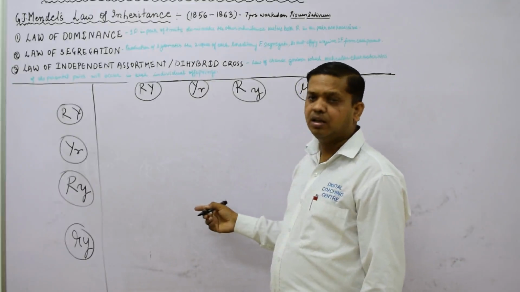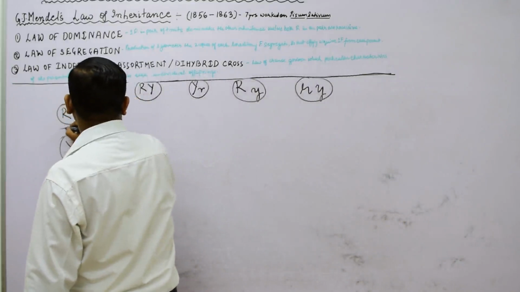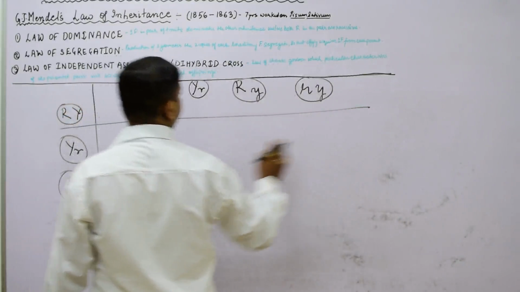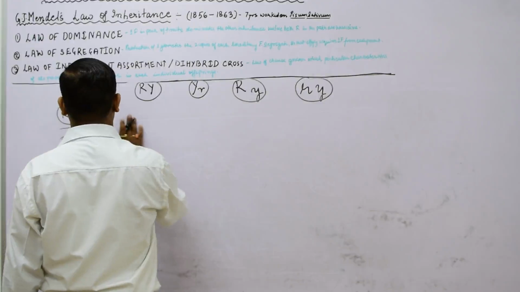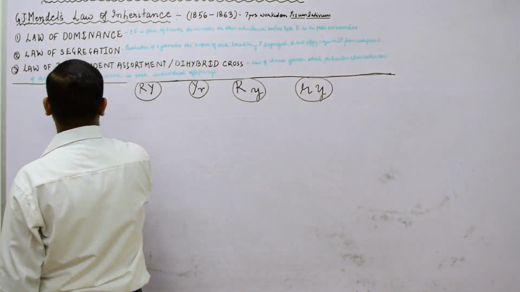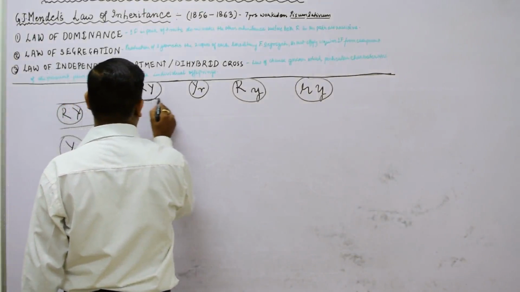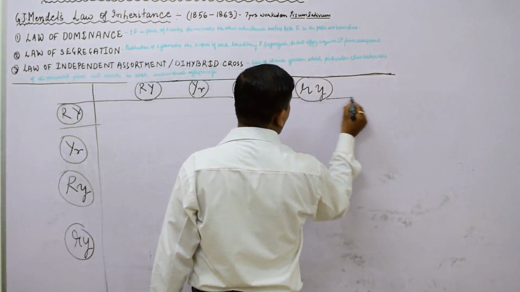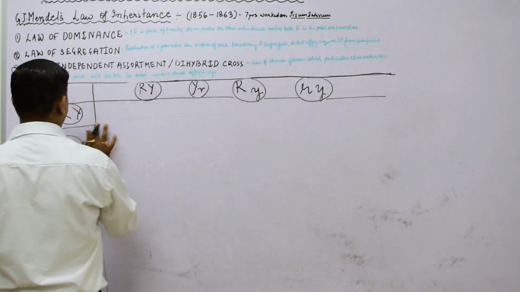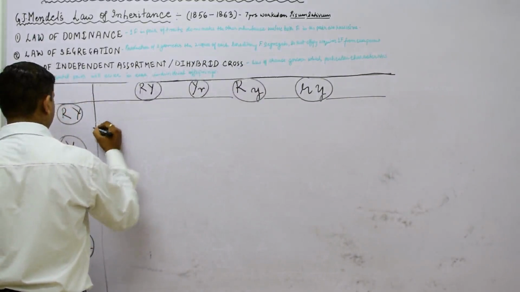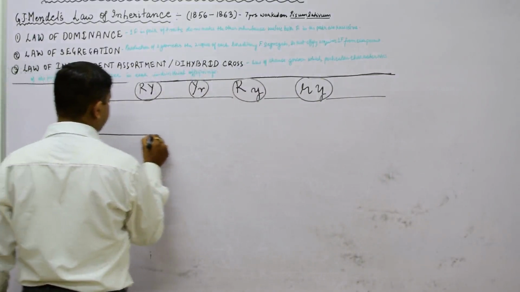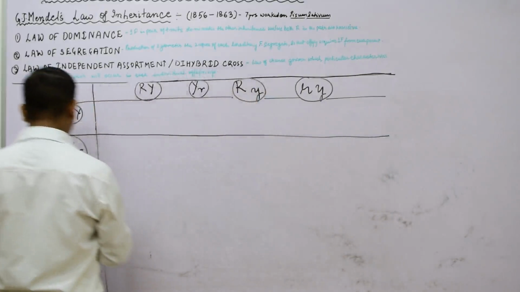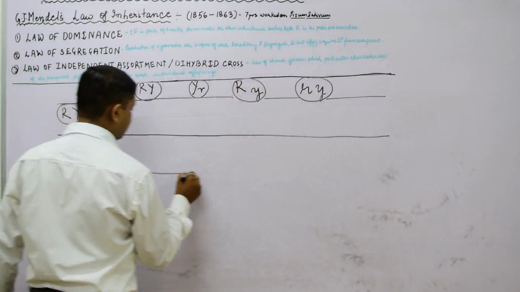We will make a Punnett square in such a manner as you can see here. These are the four lines which we are drawing between.